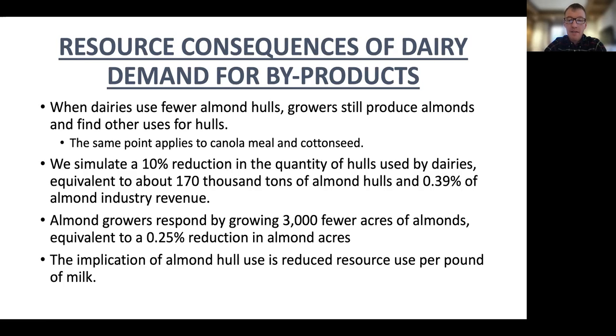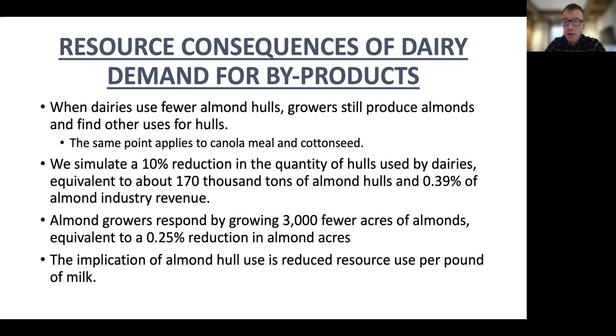So our main finding from our simulation models is that when dairies use fewer almond hulls, growers still produce almonds and find other uses for the hulls. And this same point applies to canola meal and cottonseed. In our economic simulation model, we model a 10% reduction in the quantity of hulls used by dairies, which is equivalent to about 170,000 tonnes of hulls, and it's equivalent to 0.4% of almond industry revenue.